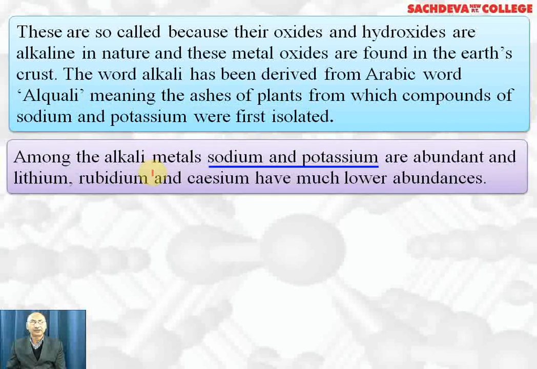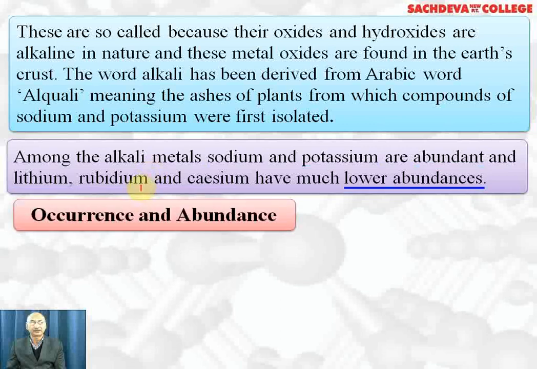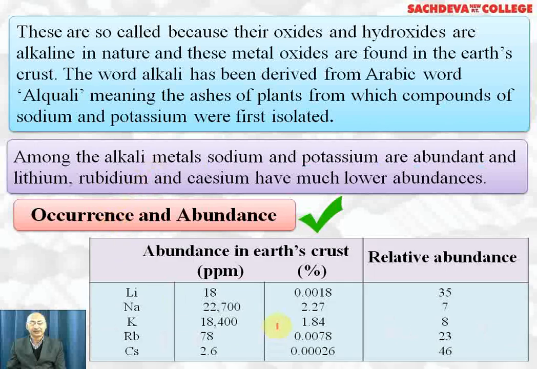Among the alkali metals, sodium and potassium are the most abundant. Lithium, rubidium, and cesium have much lower abundance. Occurrence abundances are given in this table. These are their abundances in the earth's crust in terms of ppm, which is minimum for cesium and second lowest for lithium. Then rubidium, sodium, and potassium have very high abundance. In terms of percentage also, the same ratio is there. Lithium is the 35th element in abundance, sodium is 7th, potassium is 8th, rubidium 23rd, and cesium 46th in relative abundance in the earth's crust.